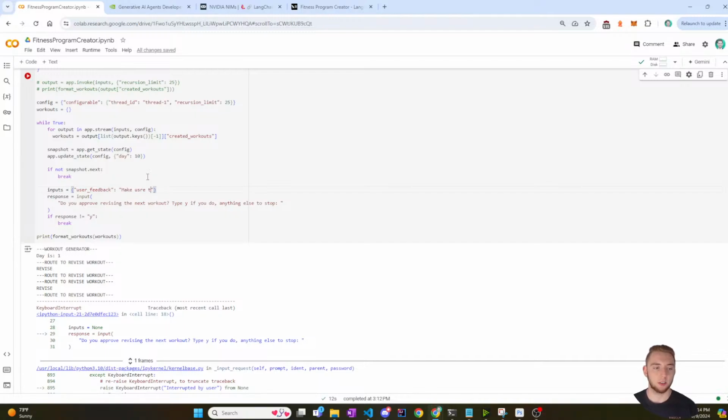Make sure the strength portion includes clean and jerks, hang cleans, power cleans, or push presses. Just one of the four.